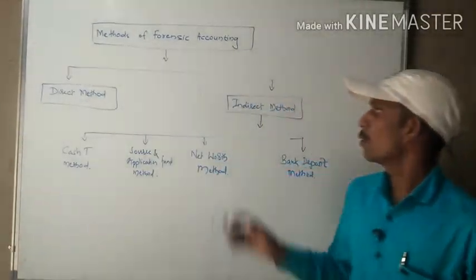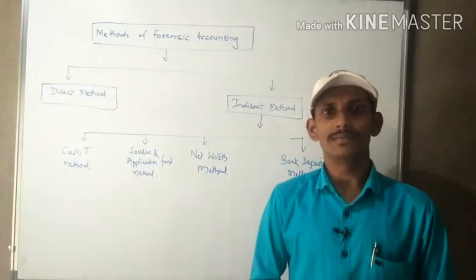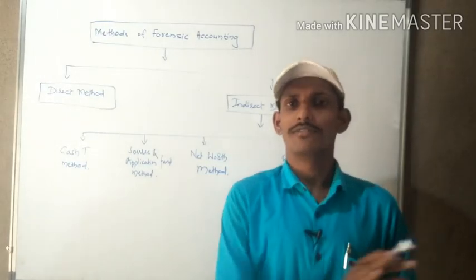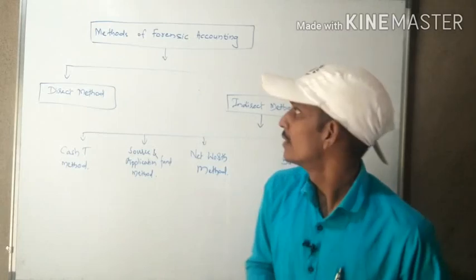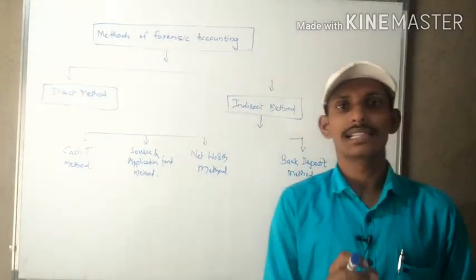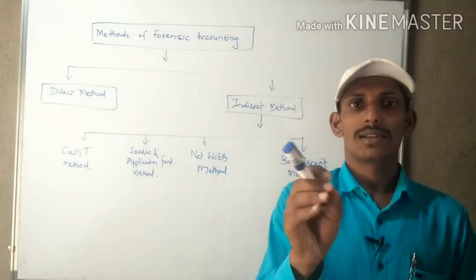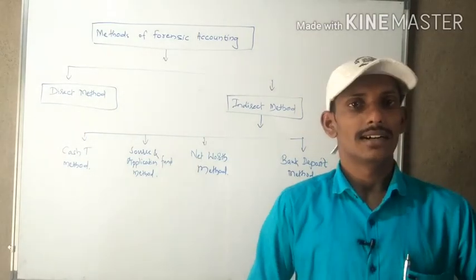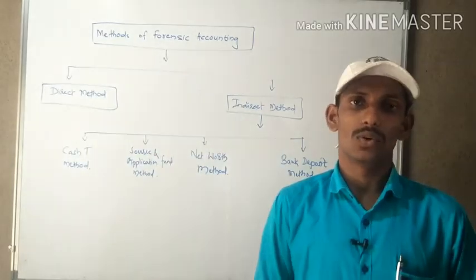Then we'll see what the indirect method is. Here in the indirect method, information is not readily available, whereas the forensic accountant needs to apply the skills and knowledge of accounting, get the financial results, and submit them to the court or law.